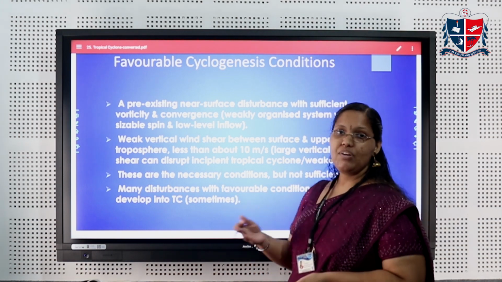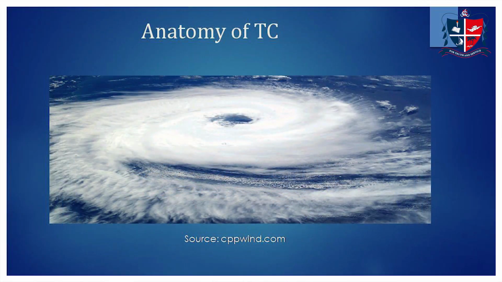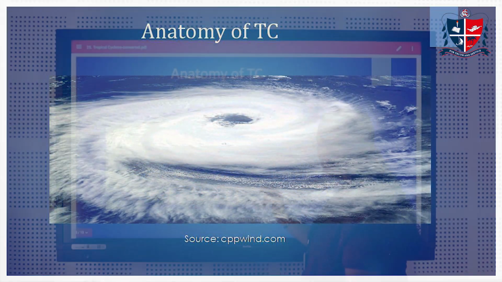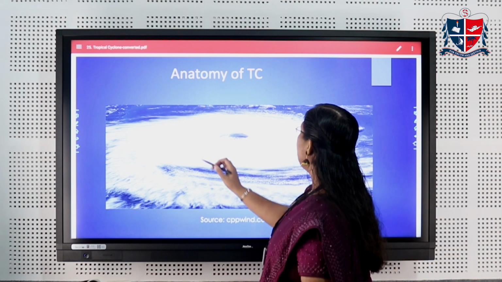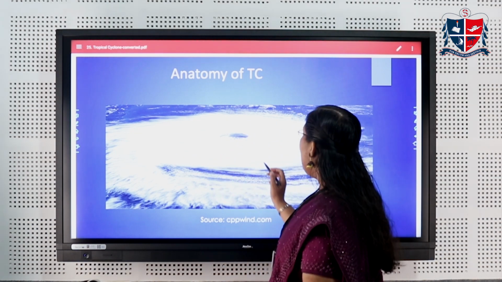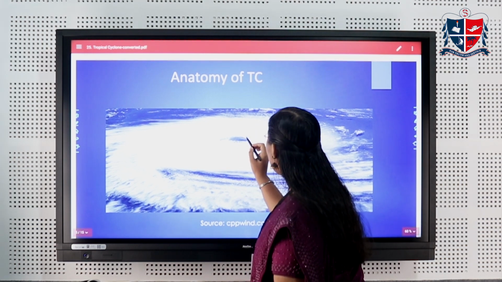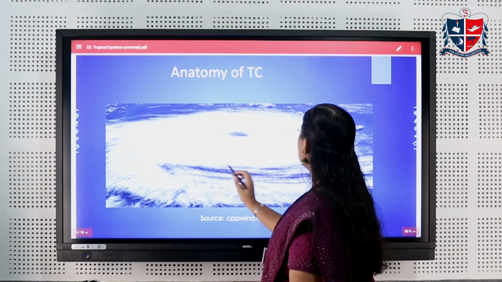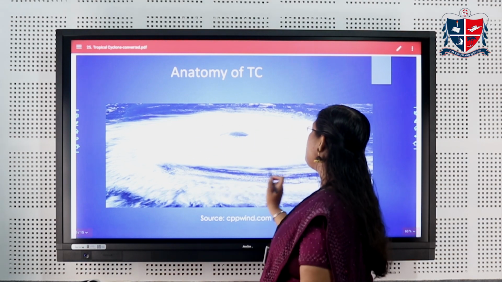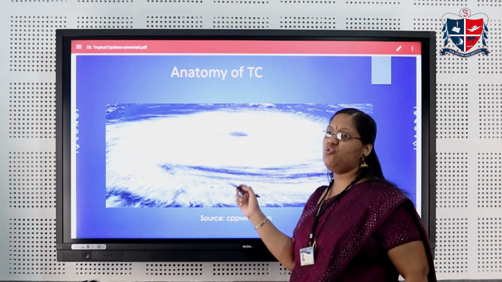One or two can also lead to the tropical cyclone formation. This is the anatomy of a tropical cyclone. So we can see this is a tropical cyclone. There is an ocean region; it originates in the oceanic region. And here is the central part of this tropical cyclone. And this is the spinning water. The spinning property of water is known as vorticity.